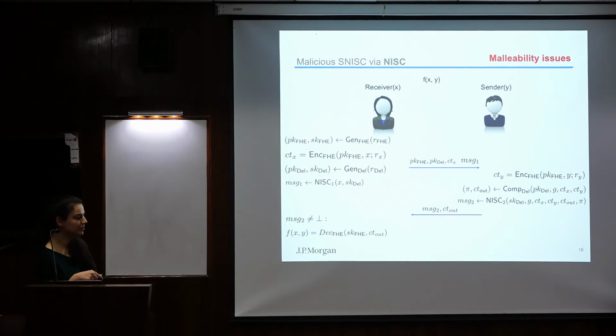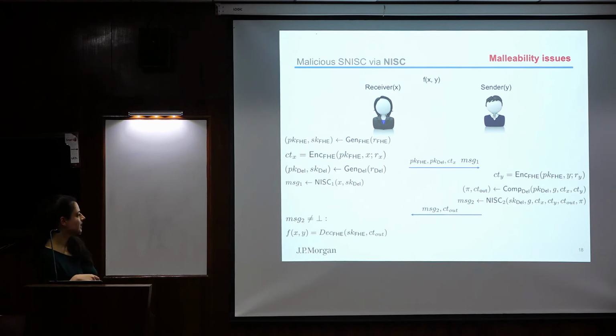For example, he can encrypt X plus 1, okay? Because this is fully homomorphic encryption, you can generate an encryption of a 1 and add it to the ciphertext of X and get the ciphertext of X plus 1, okay? So there's no guarantee that the sender cannot do that. He can perfectly do that, okay? So this is the malleability issue that we can have here. And to get rid of it, we need some way to extract the input Y of the sender, okay?